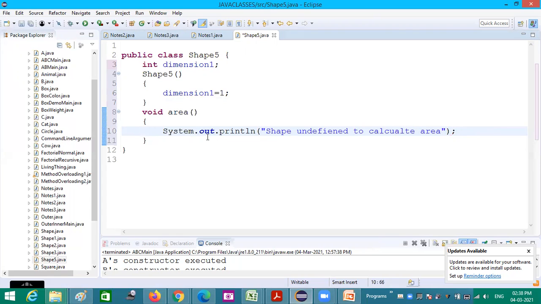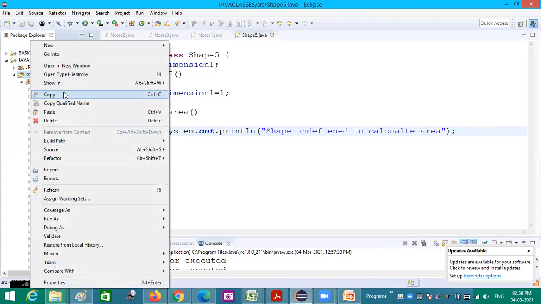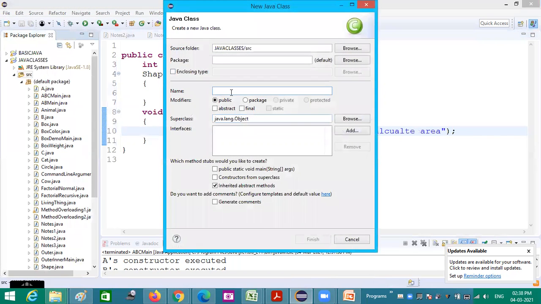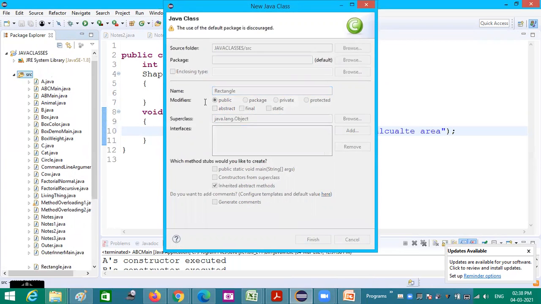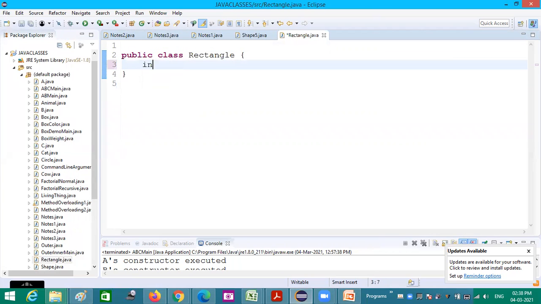Now this is one class, and I am creating another class, rectangle. This class is going to have another dimension. Already dimension 1 is there in the shape class. Now I am making the rectangle class extend shape 5. Since the shape class already exists, I am giving another name, shape 5, to distinguish.